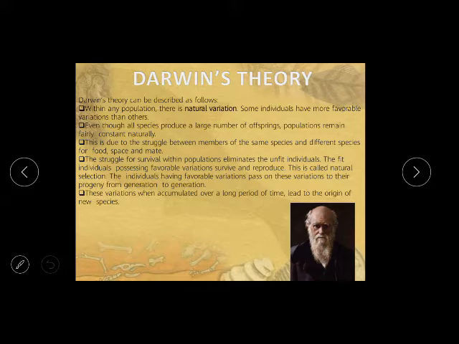The variation when accumulated over a long period of time leads to the origin of new species. If generation after generation, continuous variation is going on for a long time, then what will happen? After some generations you will get a new species from the parental one. For example, if one generation is there in 2020, and in each and every generation there is variation, and each generation takes 10 years, then after 100 years you will get a new species which will not match with the parental one of 2020.